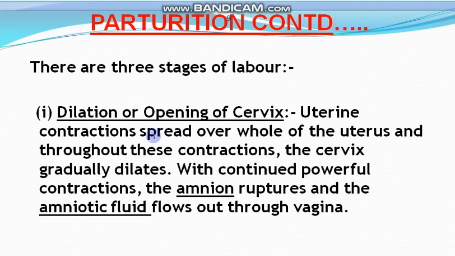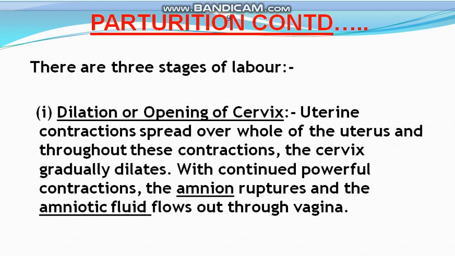When uterine contractions spread over the whole of the uterus, throughout these contractions the cervix gradually dilates, and with continued powerful contractions the amnion ruptures and the amniotic fluid flows out through the vagina. The first step in labor is dilation or the opening of the cervix.